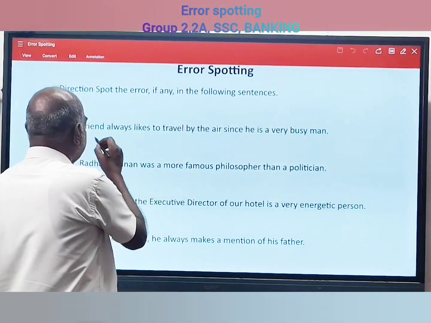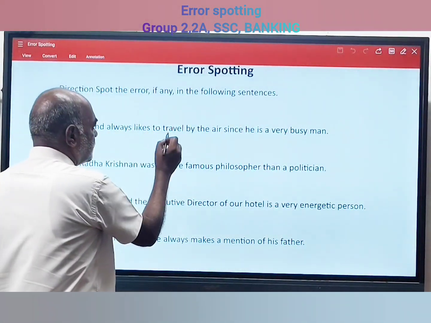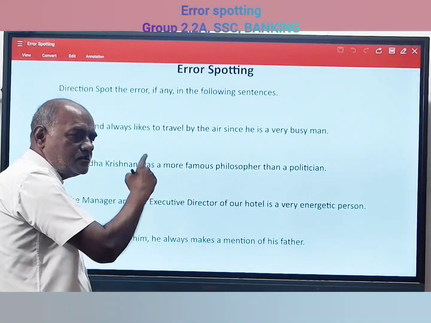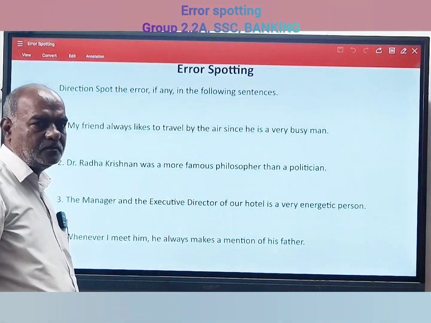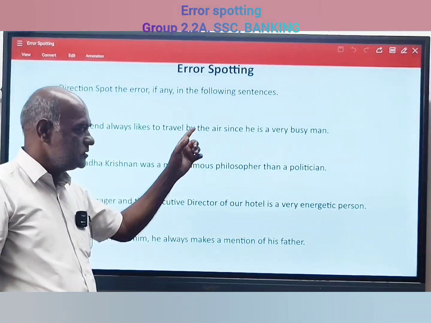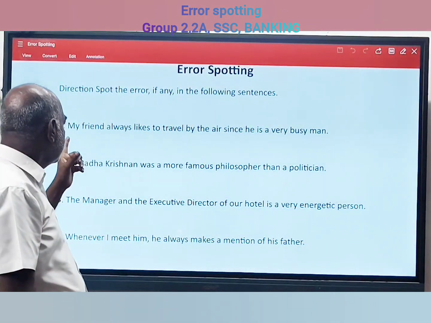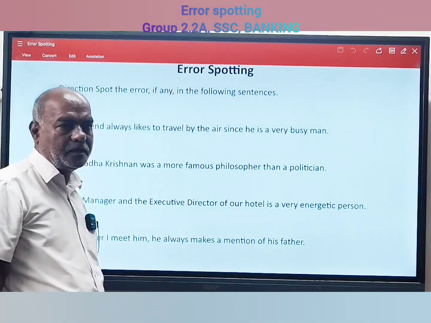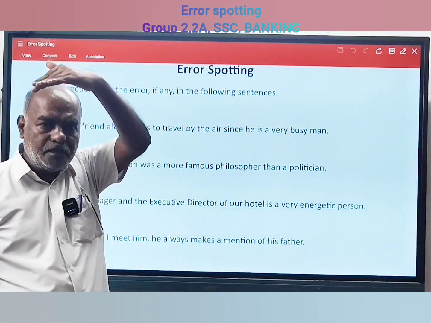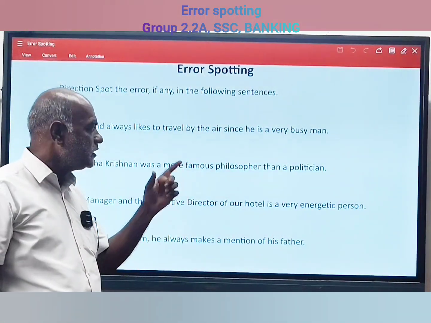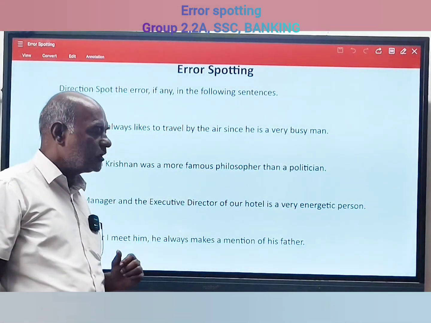Supposing if it is underlined, here A, here B, here C marked, then C is the error. So 'the' should not be coming in this sentence. The correct sentence is: my friend always likes to travel by air. By air means aeroplane. That is how he travels, not that particular air. So that is why 'the' should be removed.